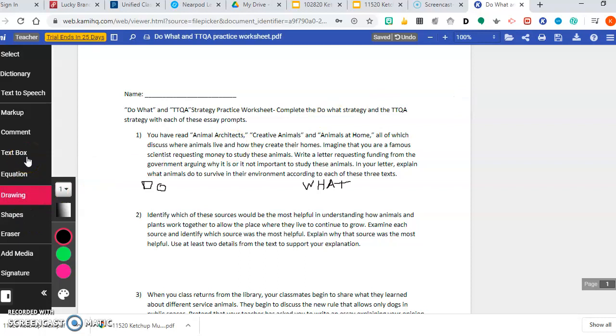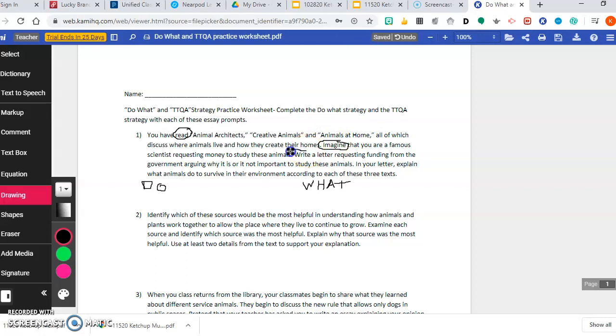Okay, so I'm going to look for my do words. You have read, so we got to read. Okay, again, I'm looking for my do words. You have read Animal Architects, Creative Animals, and Animals at Home, all of which discuss where animals live and how they create their homes. Imagine. So notice that verb is at the beginning of the sentence. That's a do word. It's telling me what I need to do. Imagine that you are a famous scientist requesting money to study these animals.